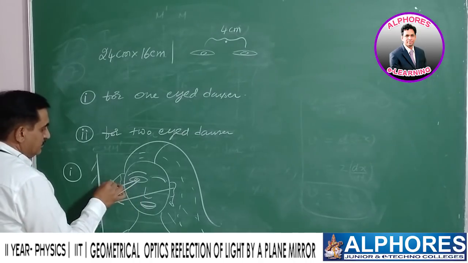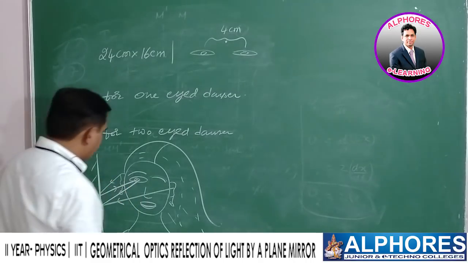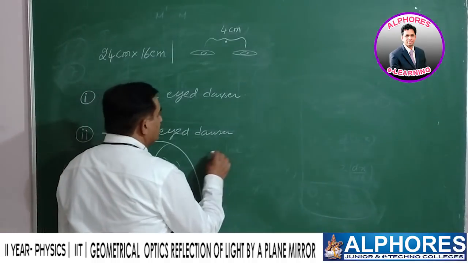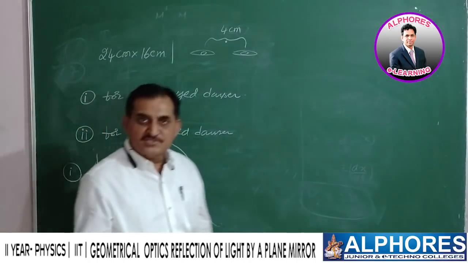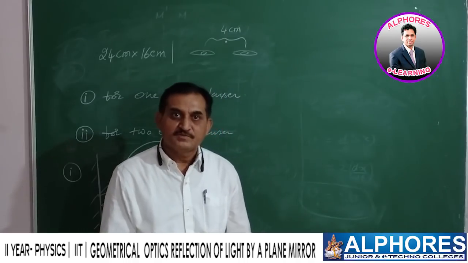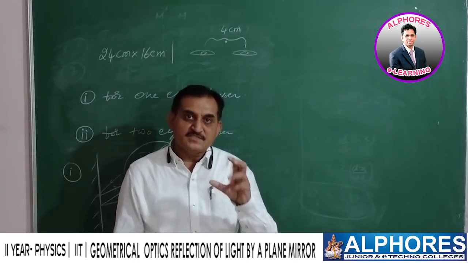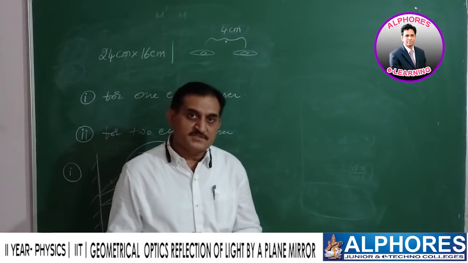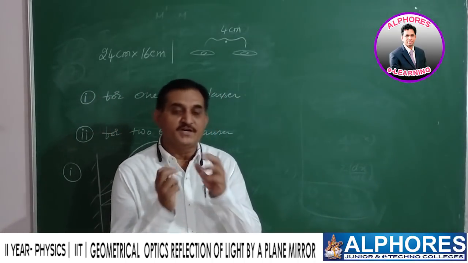Therefore, the minimum size of the mirror required in this case is, as we already discussed, the fundamental of what is the minimum size of the mirror required in order to see the full image of a person whose height is given as small h.